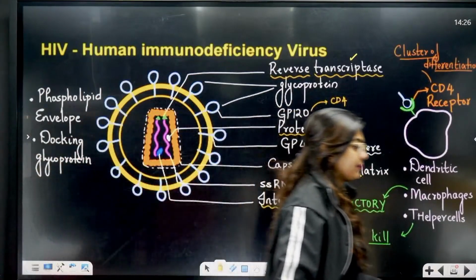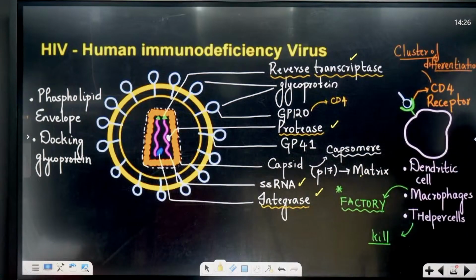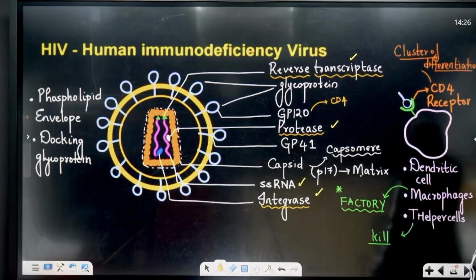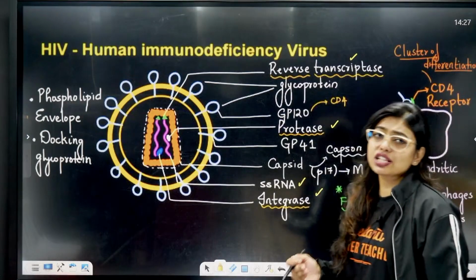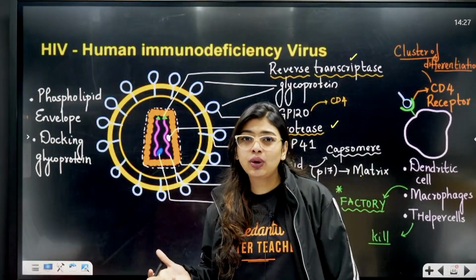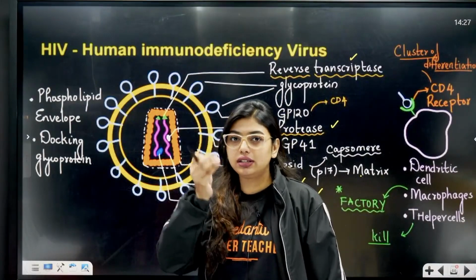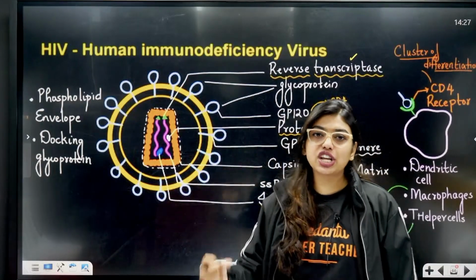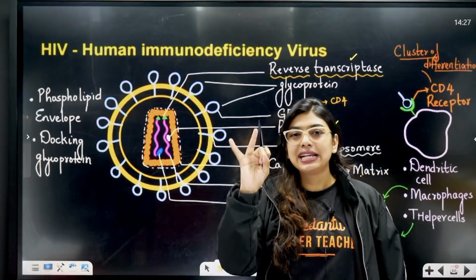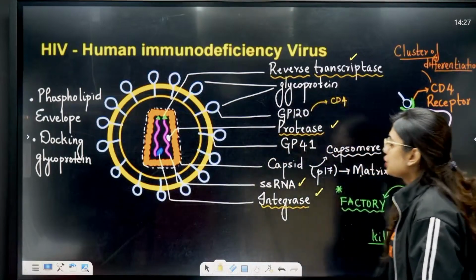Yes, is this clear? AIDS will be spread if you have sexual contact with the person, or blood transfusion has happened, tattoo has been done, intravenous drug abuse. Due to all this only AIDS will be spread. That means the fluid exchange should happen. Fluid exchange means blood, semen, that kind of fluid exchange should happen.